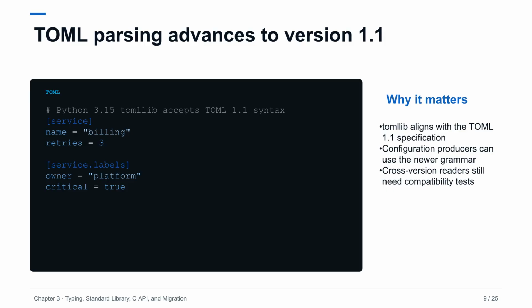The tomllib parser gains support for TOML 1.1. This reduces the gap between Python and tools that emit the newer specification. A configuration format is an interoperability contract, so the reader is only one side of the decision. If files must also be consumed by Python 3.14, other languages, deployment agents, or editors, test those consumers before introducing 1.1-only syntax. Continue treating parsing as untrusted input handling, and validate the resulting data shape separately.